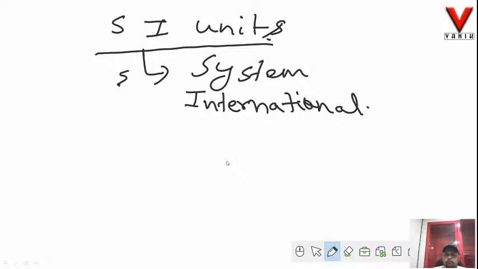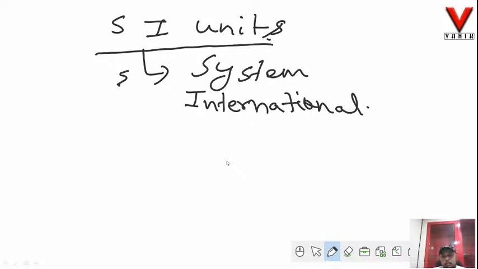If vice versa happens, and some person from Britain arrives one day at your house and says that 1 pound of mangoes costs rupees 80, you may not be able to understand because you deal with kilogram, gram. That is the unit that you deal with on a daily basis.